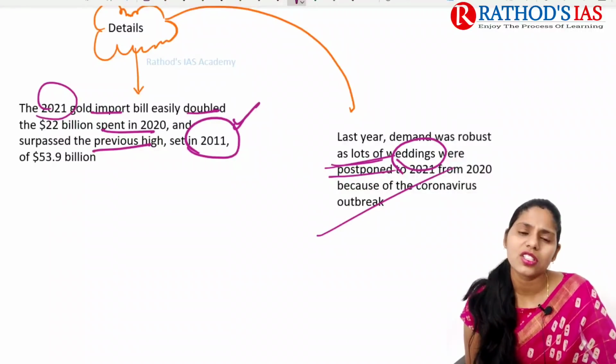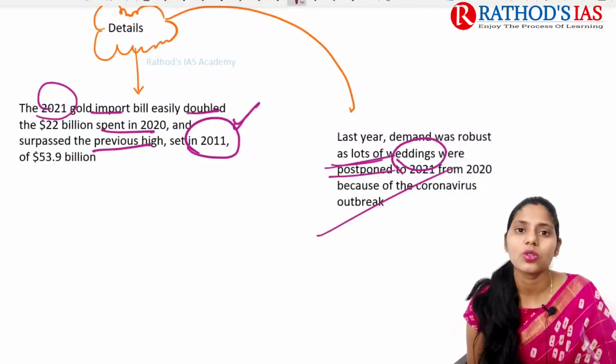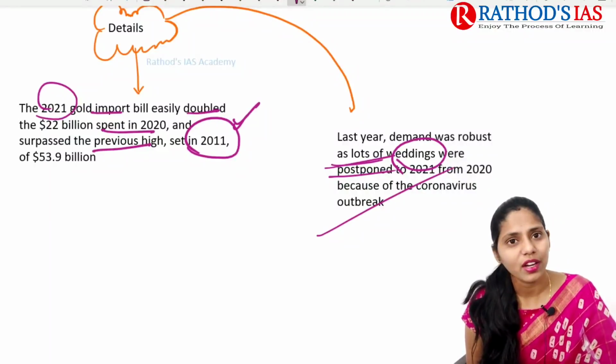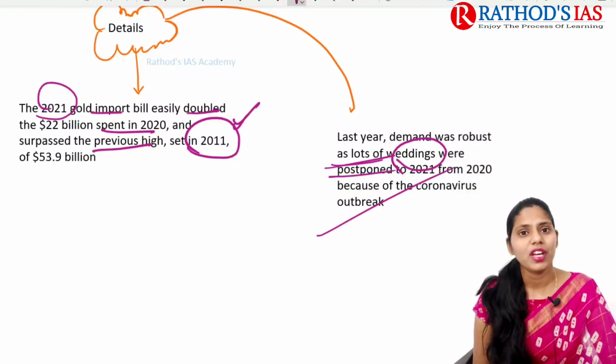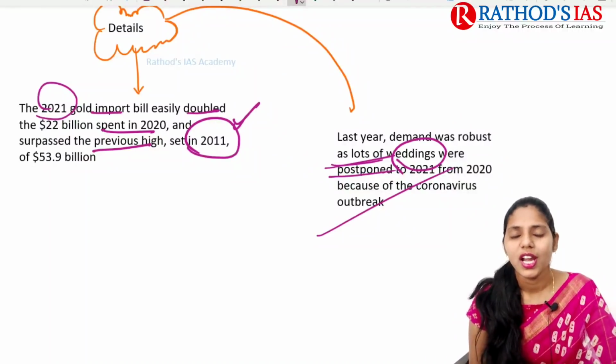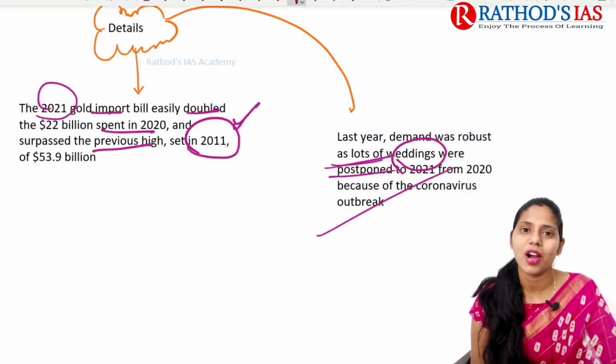And as I said in the introduction, please do some research regarding gold related schemes which have come up by the government to decrease the demand for physical gold. That will be very important from your mains point of view. Let me know in the comment box, and don't forget about this.